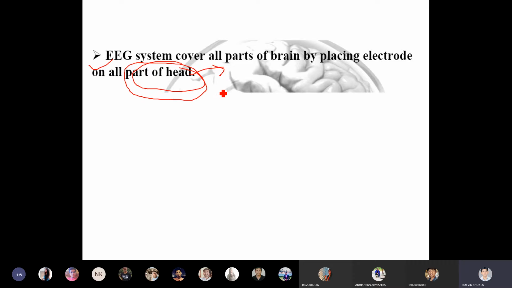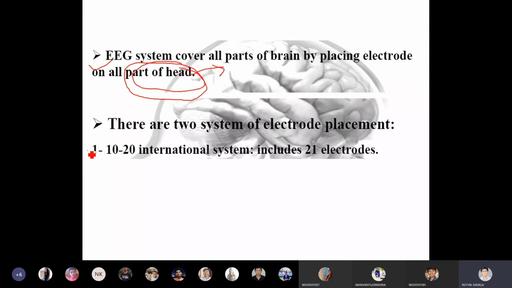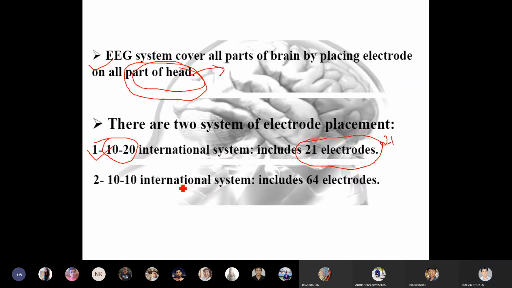But there are two electrode placement systems. One is called 10-20. Like IPL we have 20-20, but here it is 10-20. So the 10-20 international system includes 21 electrodes. You have to place 21 electrodes on the brain. And the second is called 10-10, not 20-20, not 10-20, but 10-10. The 10-10 international system includes 64 electrodes.